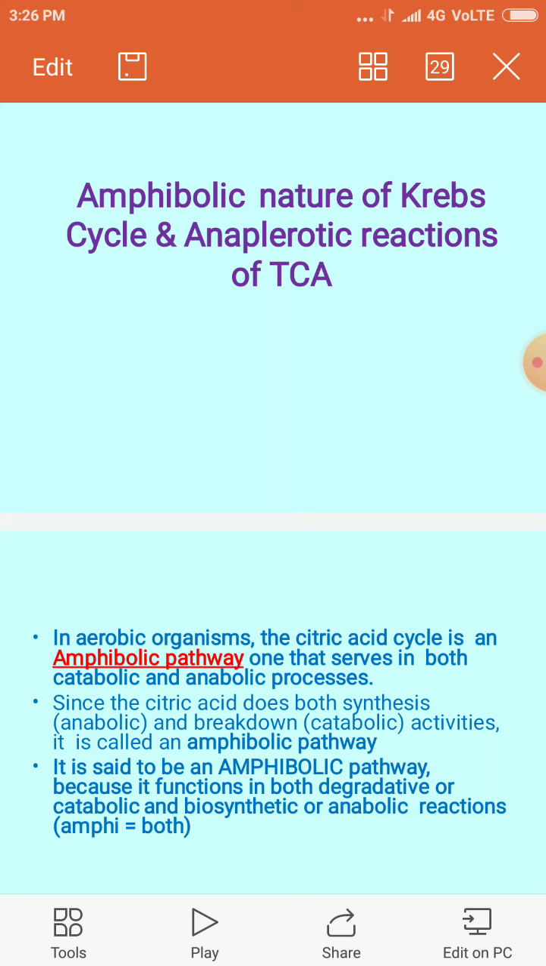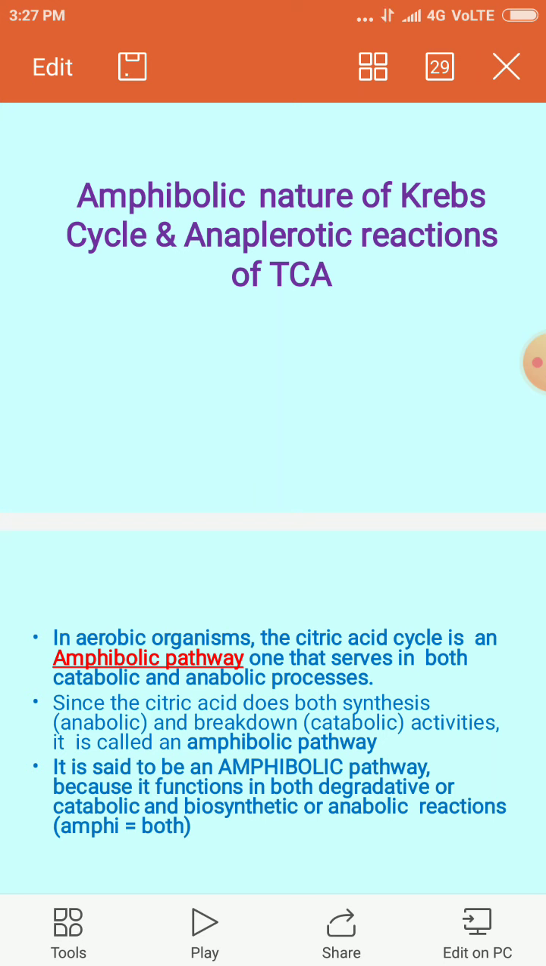Is it clear? Okay. Now let us move on to the next topic, that is the amphibolic nature of the Krebs cycle or TCA cycle and even anaplerotic reactions of TCA. While discussing in the last class, I explained this amphibolism a little bit. What do you mean by amphibolic nature of TCA? The reactions which involve both catabolism and anabolism are referred to as amphibolism, right?